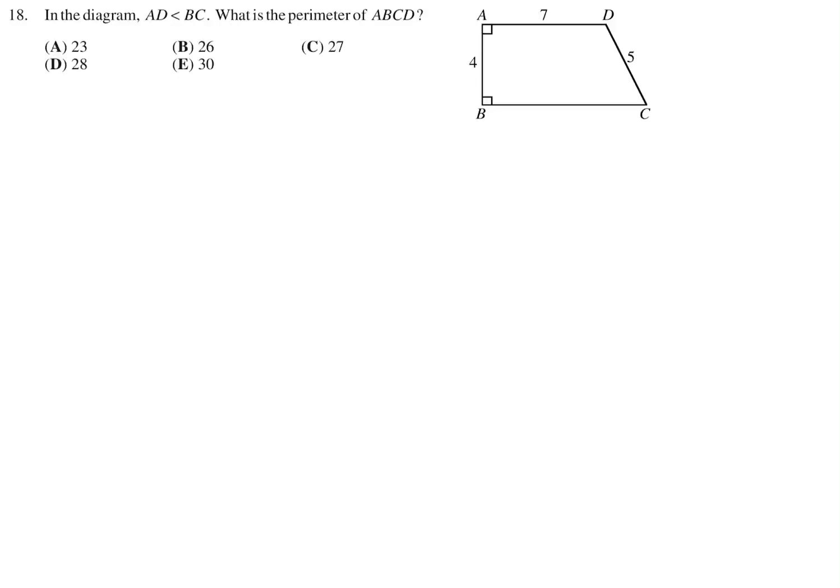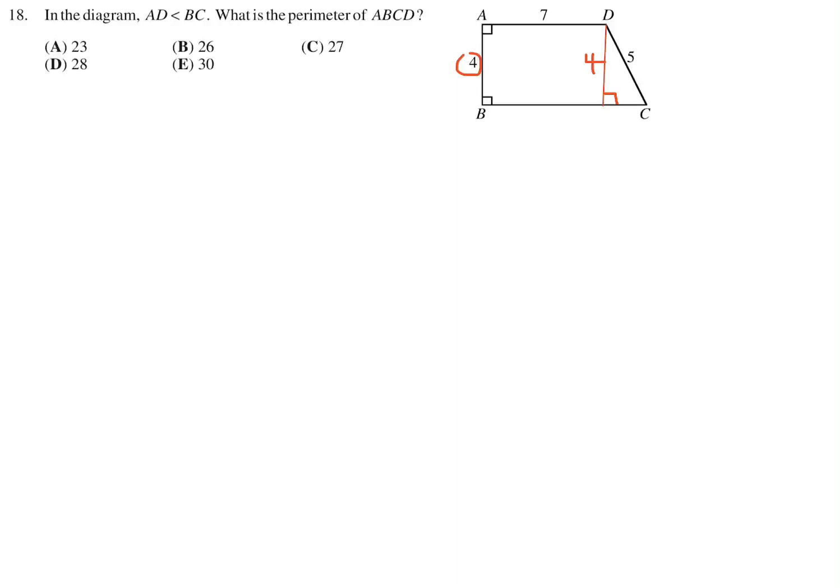In the diagram, AD is less than BC. What is the perimeter of ABCD? All right. The first thing I'm going to do is drop a perpendicular from D down to the base like that. And this is therefore a right angle. Now, if this is 4, that means this is 4.